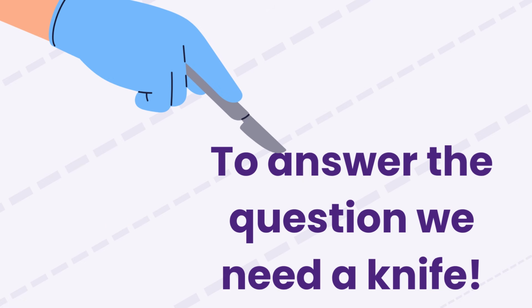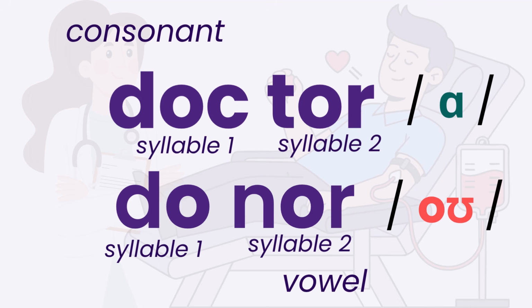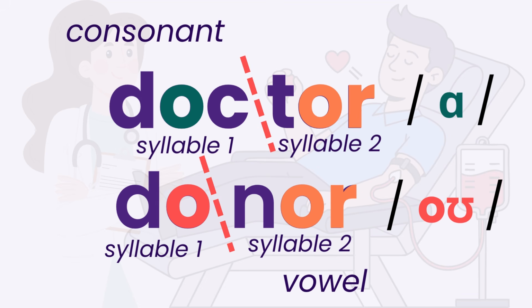To answer this question, we need a knife. Let's cut these words into 2 parts. Syllables. First, find the vowels, then cut in the middle. Now we have doc and tor, do and nor.